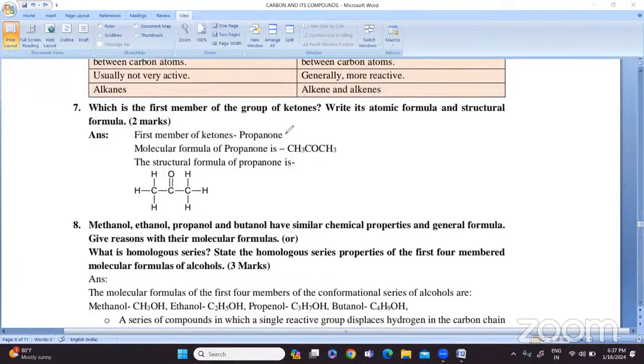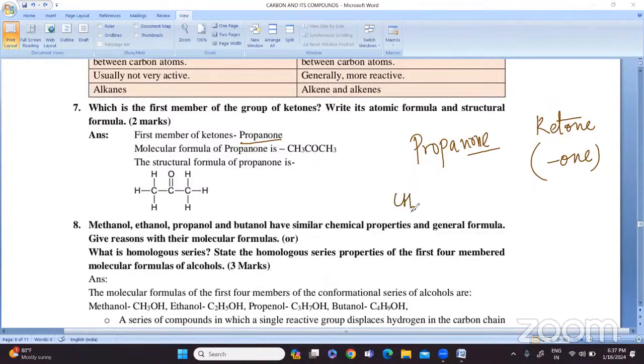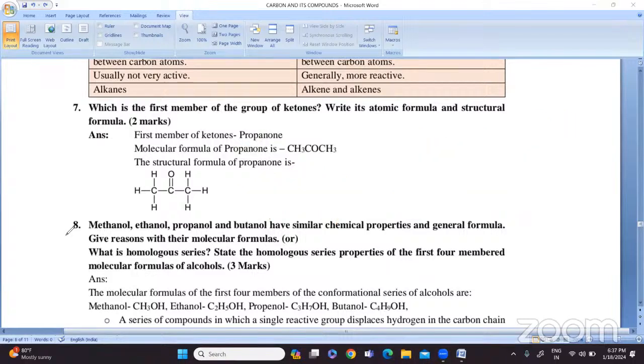The first member of ketones is propanone, P-R-O-P-A-N-O-N-E. Because it is a ketone, the suffix is -one. So what is the molecular formula? It is CH3, C double bond O, CH3. The structural formula they have illustrated like this. Got it? This is the answer you are supposed to write. Fine.